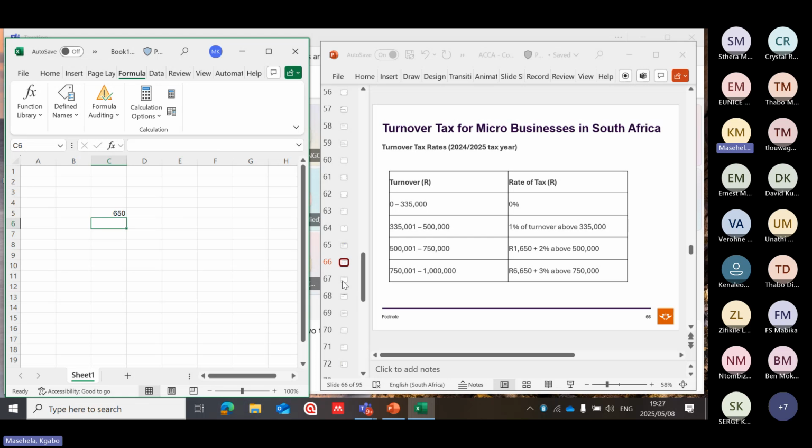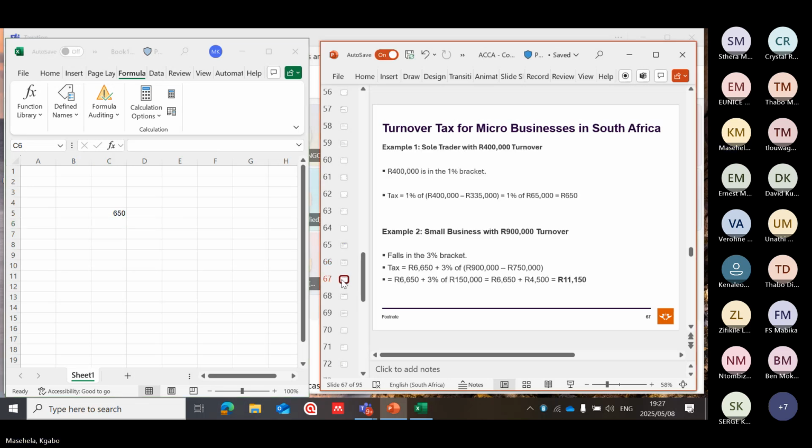Let's see if that's the case. Yes, that is how to get to the tax using their own tax table.